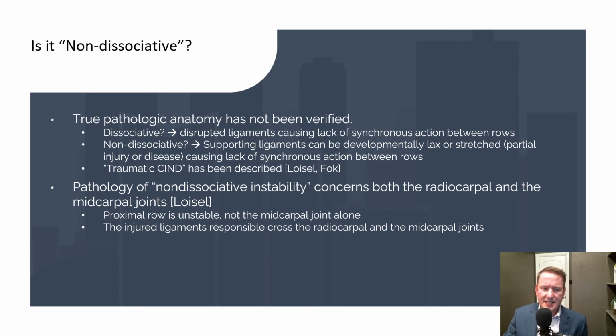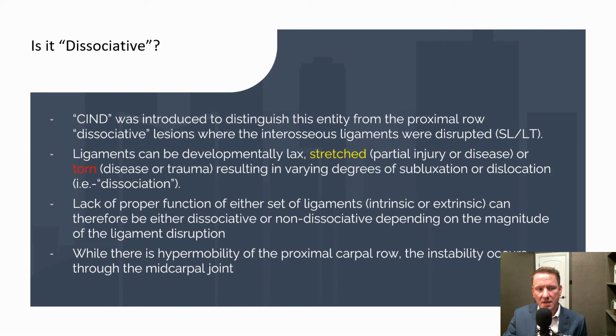And while we recognize that the proximal row is actually what's unstable, not just the midcarpal joint, the injured ligaments do cross both the radiocarpal and midcarpal joints, and they may be either lacerated, avulsed, or stretched. The terminology SIND was introduced initially to distinguish this entity from the proximal row dissociative lesions where the SL or LT ligaments are torn.